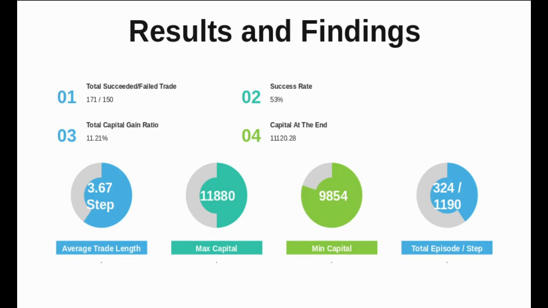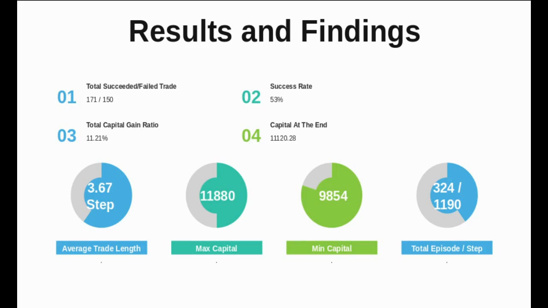I had some summary statistics in this slide. I restrained the agent to stay in a trade no more than 6 hours, or 6 steps. The average time it was in a trade is 3.67 steps. The agent had 324 trades and stayed in trades for 1,190 hours. In light of 2,500 total data points or hours, the agent preferred to stay out of the trade more than half of the time. In general, 53% of the trades are successful.